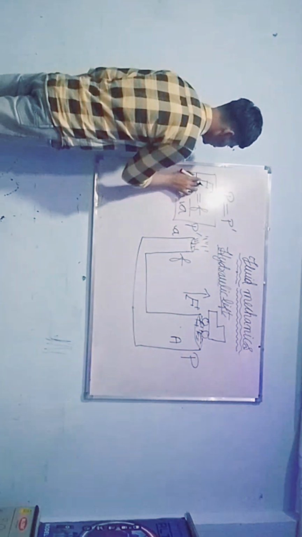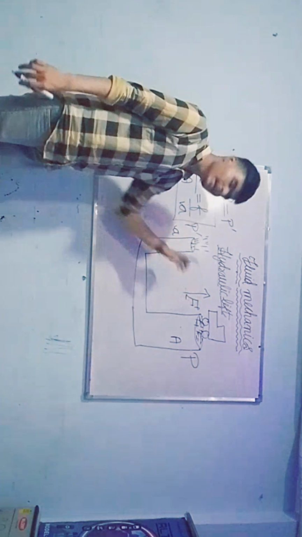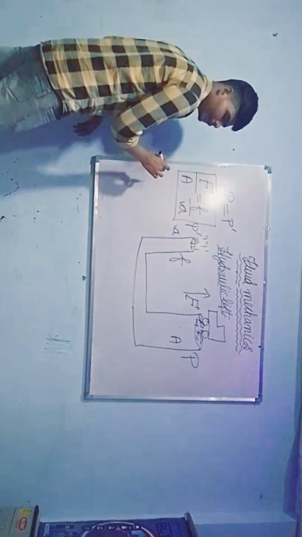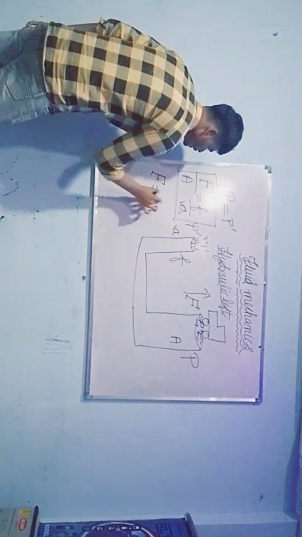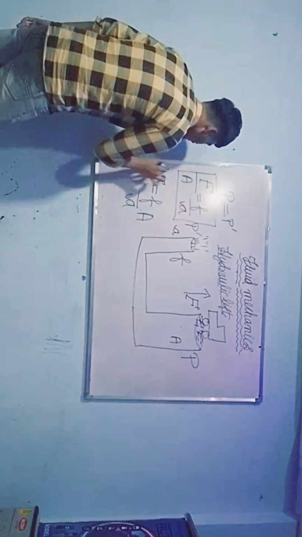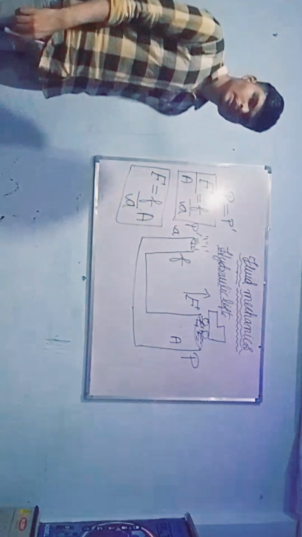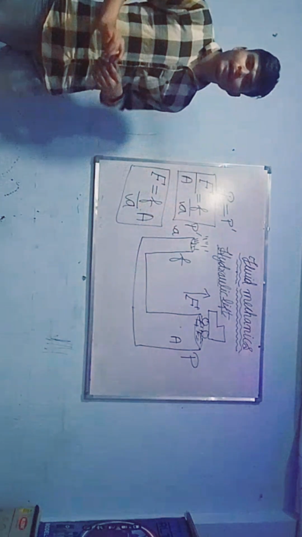When we are given three parameters, for example the larger area, the smaller area, and the small force, how can we find the larger force? Capital F is equal to small f by small a times the larger area. This will be the final expression.